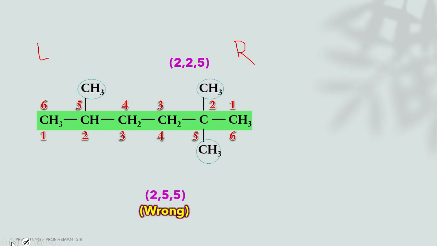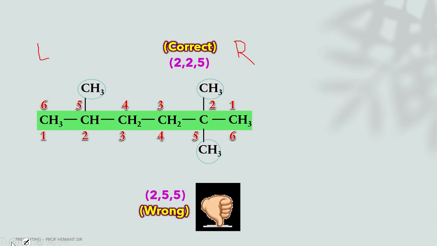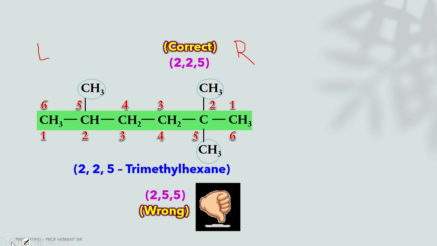So 2,5,5 is wrong and 2,2,5 is correct. So the name of this structure is 2,2,5-trimethylhexane. 6 carbons, hence hexane. There are 3 substituents and all 3 are the same, that is methyl, and the positions of the methyl are 2,2,5.